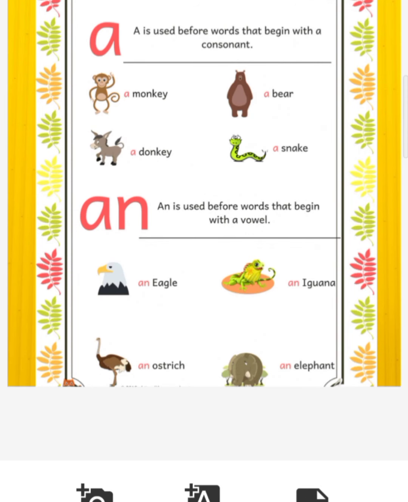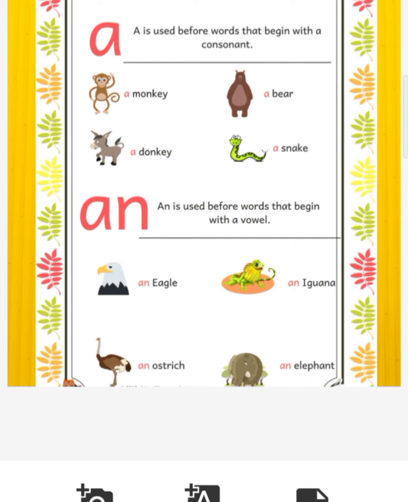Students, now as far as the usage of a and an is concerned, there is a very small and simple rule we have to remember. You have to bifurcate the English alphabet in two parts here: vowels and consonants. The vowels you have to remember are the letters A, E, I, O, U. There are 5 vowels in English, and there are 21 consonants in English. Apart from these 5 vowels, all the rest of the letters in the English alphabet are called consonants. So 5 vowels and 21 consonants make 26 letters of the English alphabet.